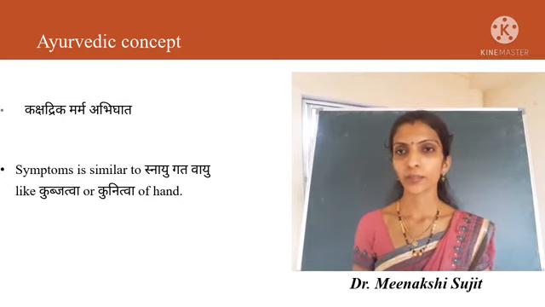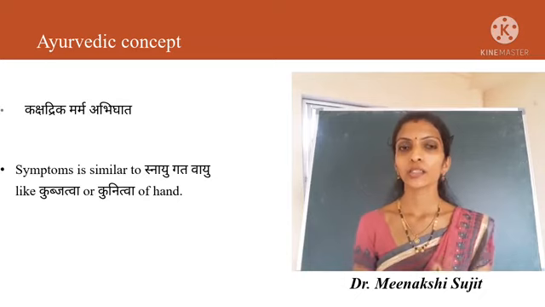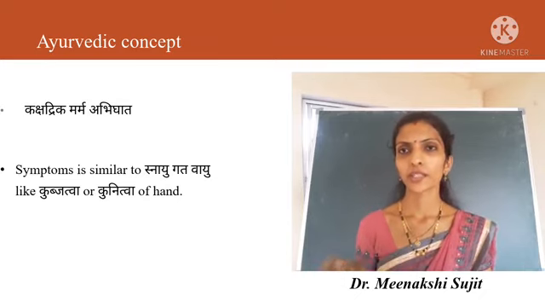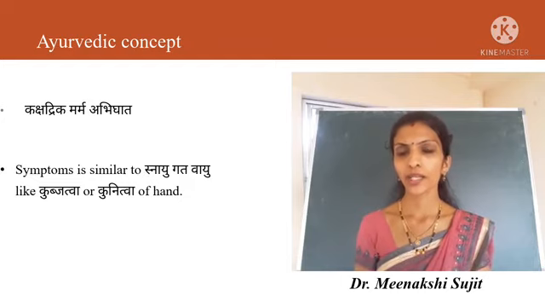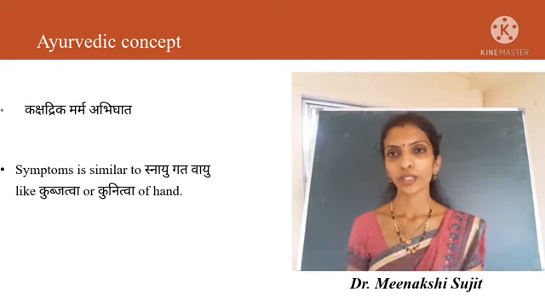The Acharyas explained that the signs will be similar to Snayugata Vayu, and since it is a deformity due to injury, the disease is compared with Kakshadruk Marma Abhighata.